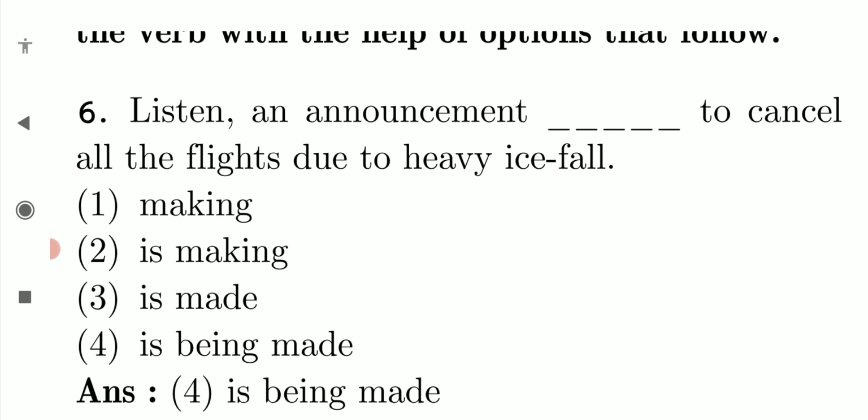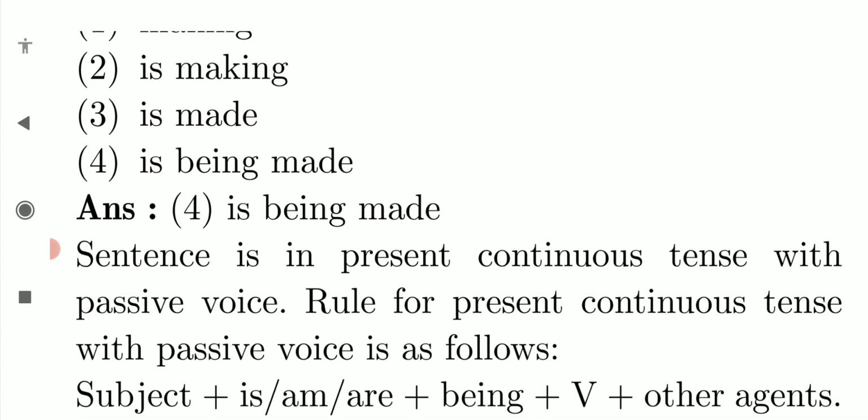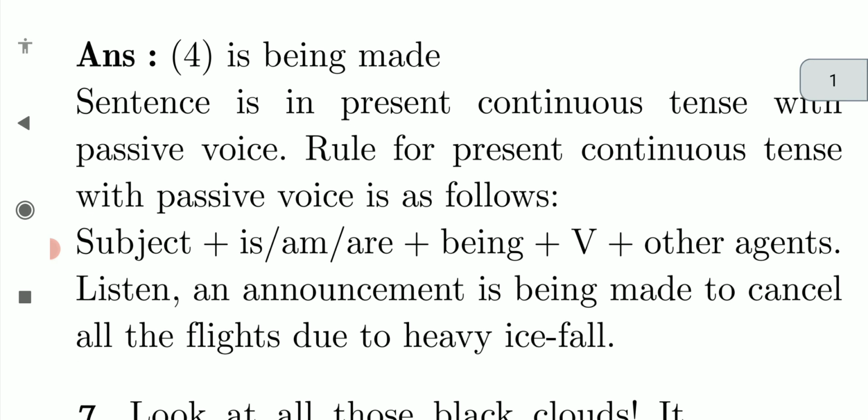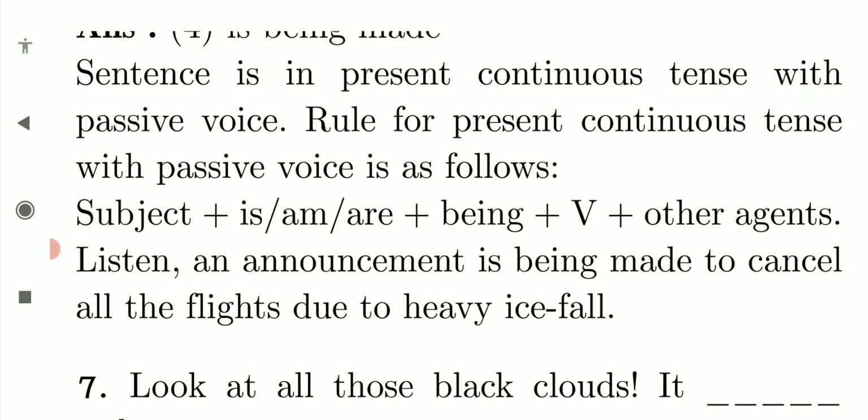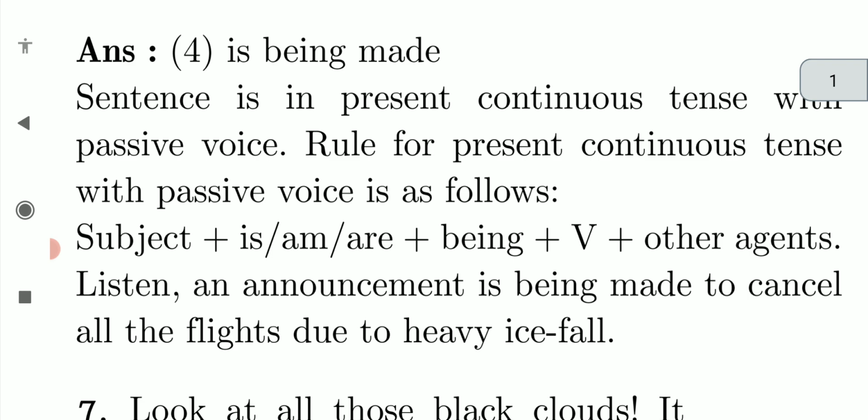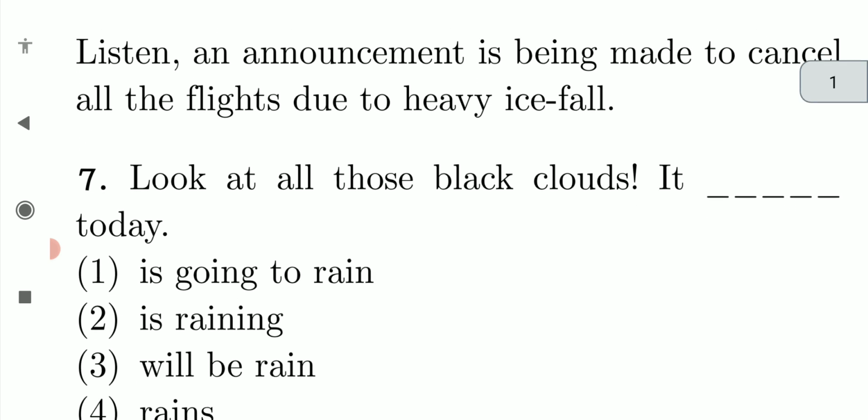As it is present continuous tense, we are using that. The sentence is in present continuous tense with passive voice. That's why "being" has come. The rule for present continuous tense with passive voice is subject plus is or am or are plus being plus verb plus other agents. Being we have to include. Listen, an announcement is being made to cancel all the flights due to heavy ice fall.